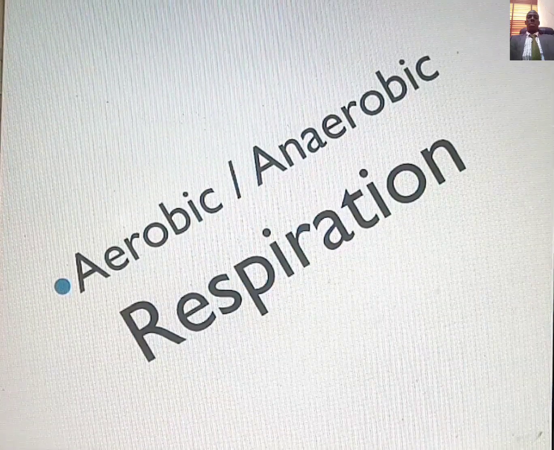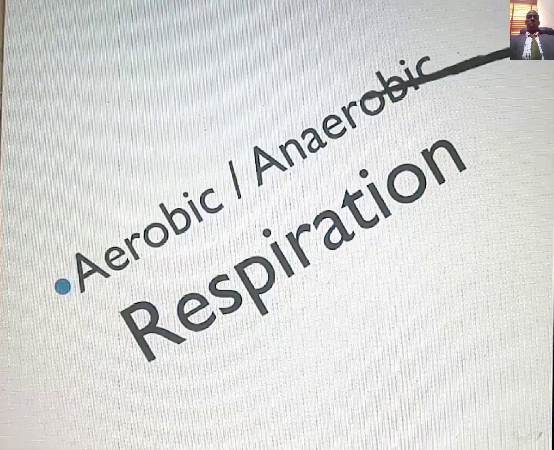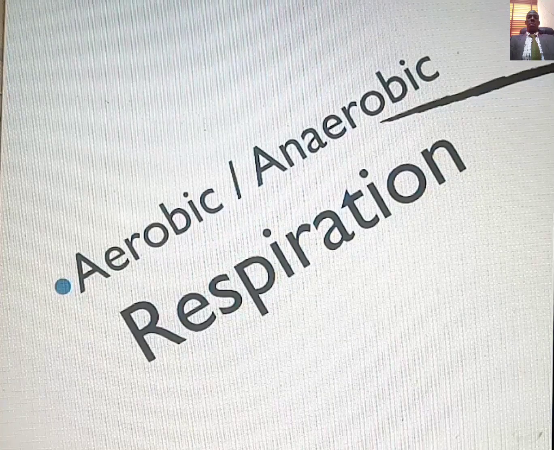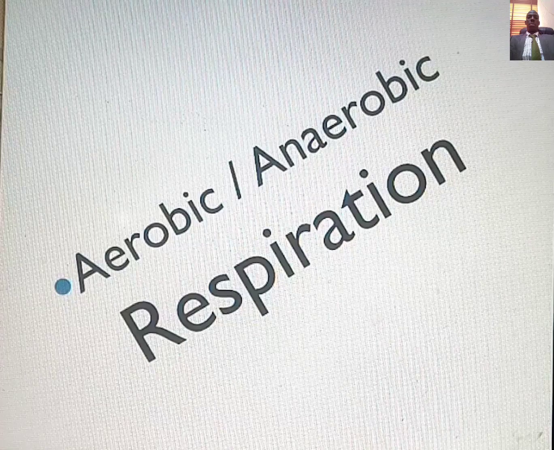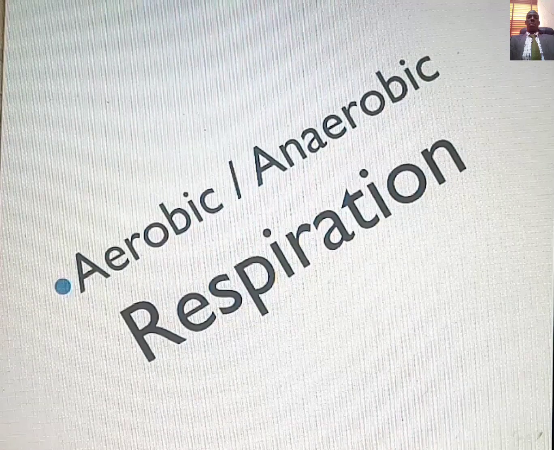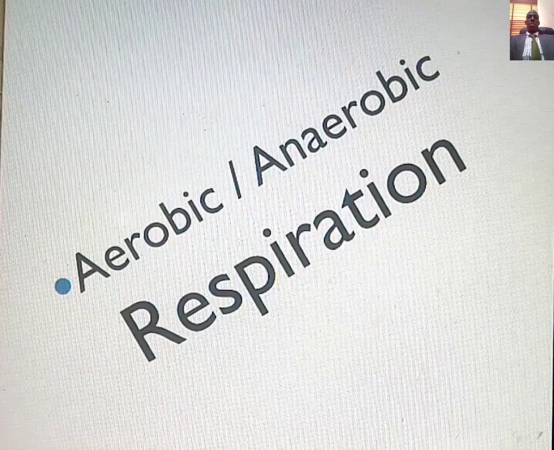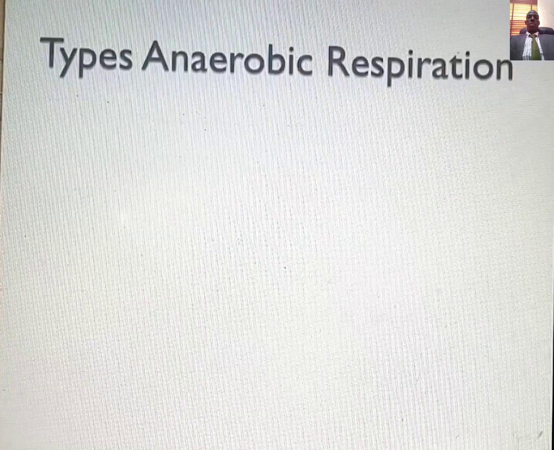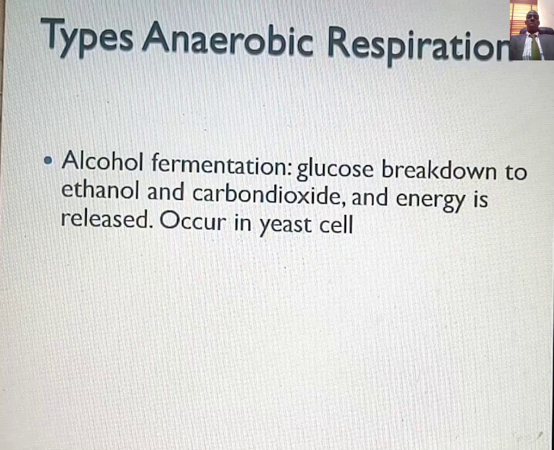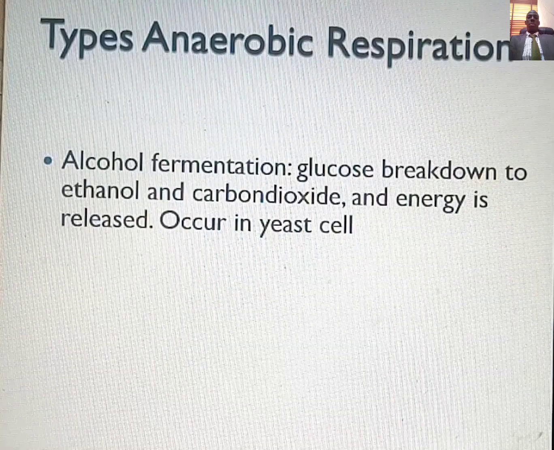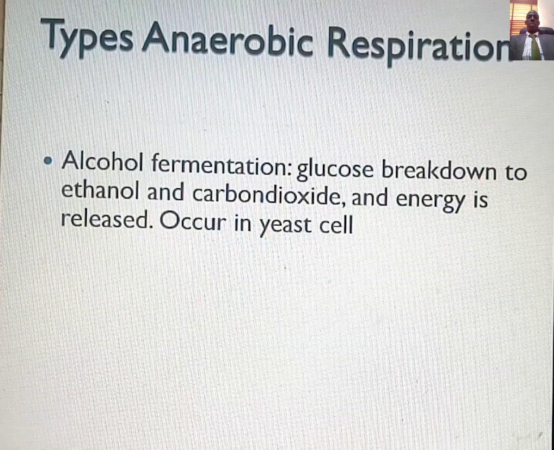Now I'll be discussing anaerobic respiration, and immediately after that I will compare aerobic and anaerobic respiration. What is anaerobic respiration? Anaerobic respiration is the respiration that takes place in the absence of oxygen.